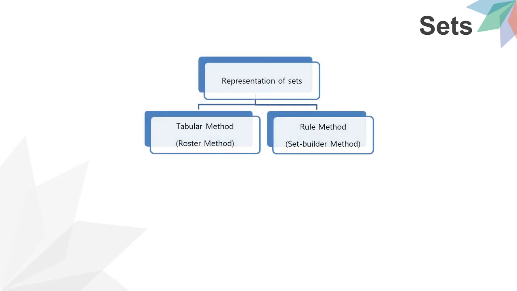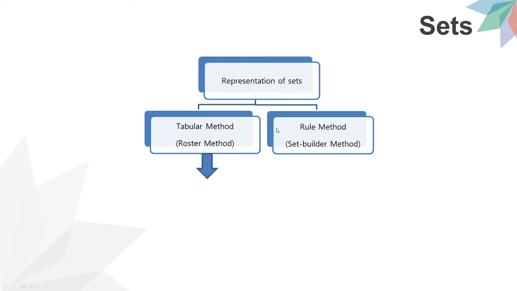Now, representation of sets. We have two types: the tabular method, also called the roster method, and the rule method, also called the set builder form. Generally in the textbook we will call them roster method and set builder method only. The tabular method and rule method we will not consider, but these are the original names. You should know that the tabular method is also called the roster method, and the rule method is also called the set builder method.